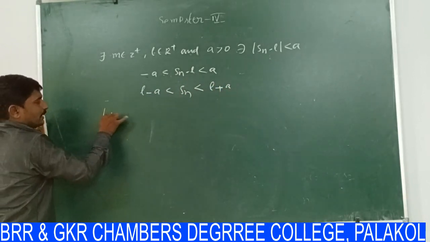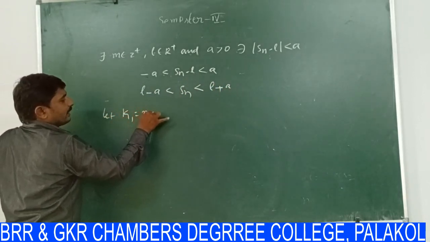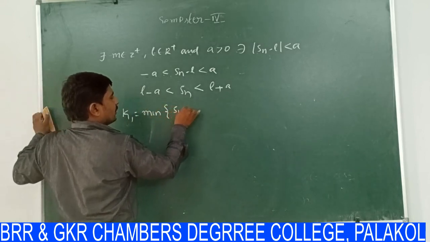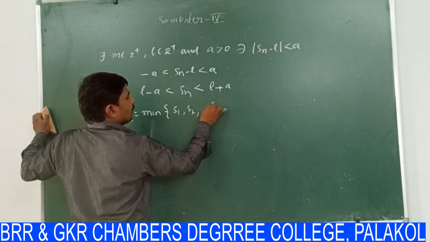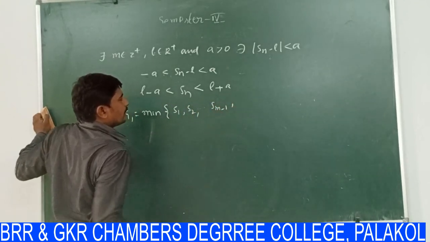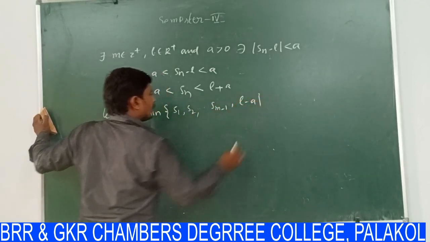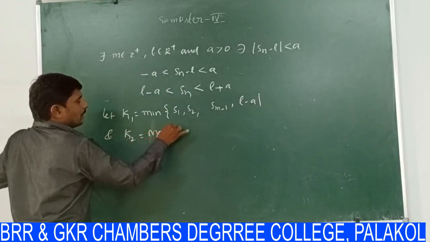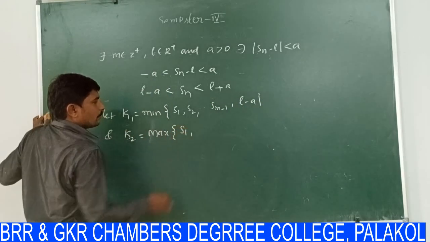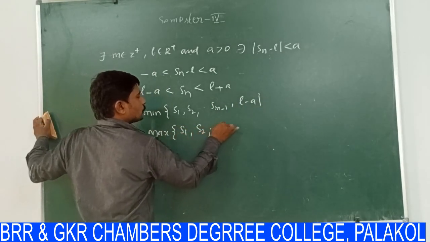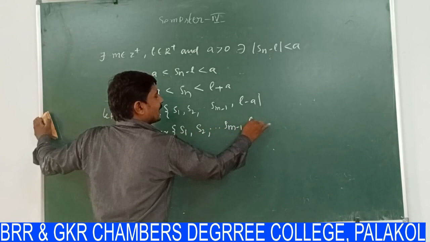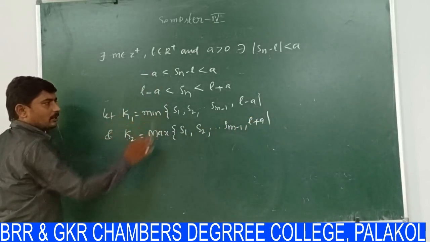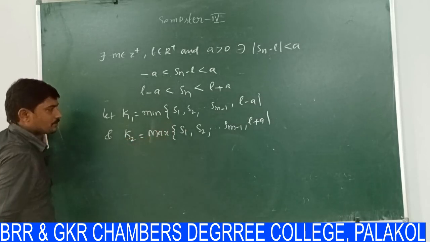So I am supposing that K1 is the minimum of the terms S1, S2, and so on, Sm minus 1, L minus A, and K2 is equal to the maximum of S1, S2, and so on, Sm minus 1, L plus A. K1 is the minimum of these terms, K2 is the maximum of these terms.